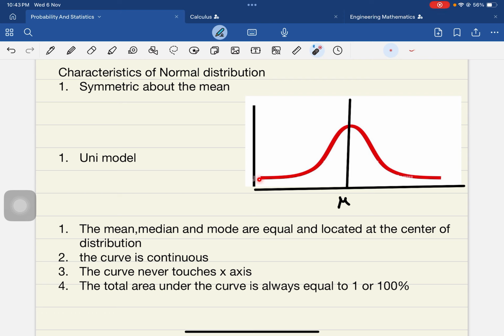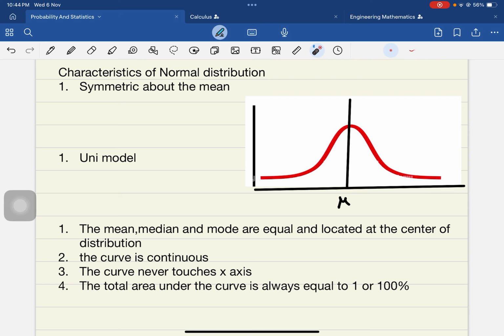And if you observe, the curve never touches the x-axis. It goes on to plus infinity or minus infinity, but it never touches the x-axis. That means it never becomes zero. That is the understanding, that the data never becomes zero.